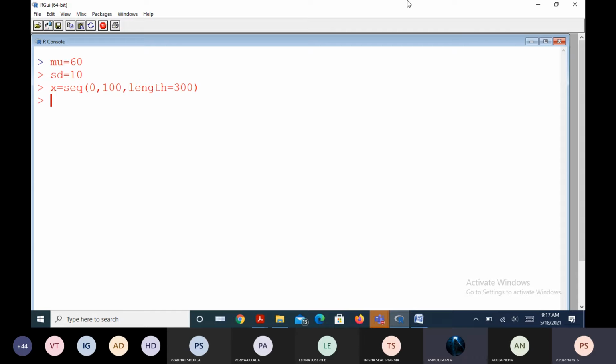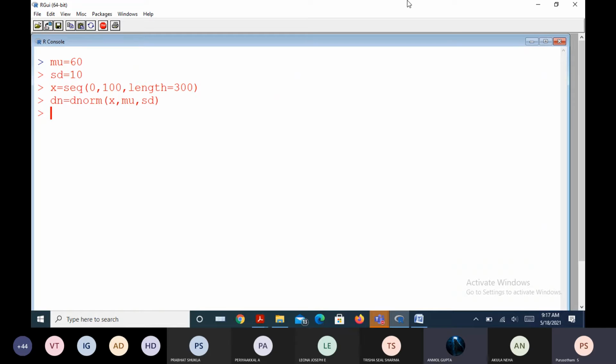Now I'm going to use the dnorm syntax. What is that? dnorm computes the density of a normal variable x with respect to the mean mu and the standard deviation SD.